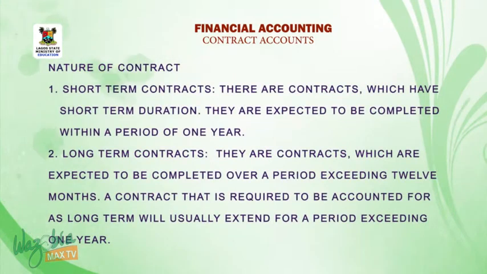Nature of contract. 1. Short-term contracts. These are contracts which have short-term duration. They are expected to be completed within a period of 1 year. 2. Long-term contracts. They are contracts which are expected to be completed over a period exceeding 12 months. A contract that is required to be accounted for as long-term will usually extend for a period exceeding 1 year.